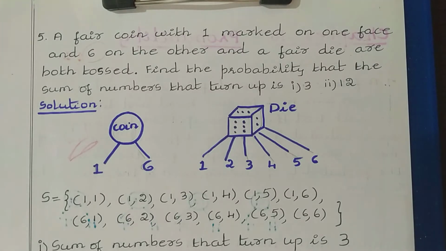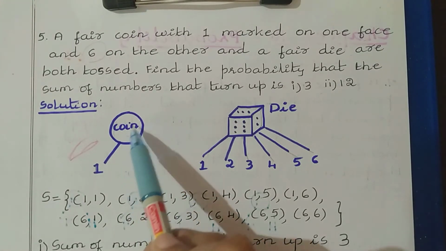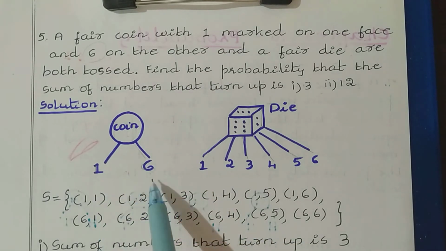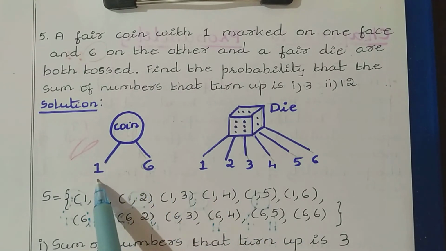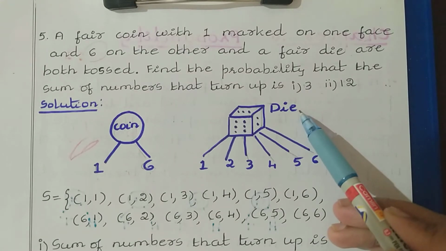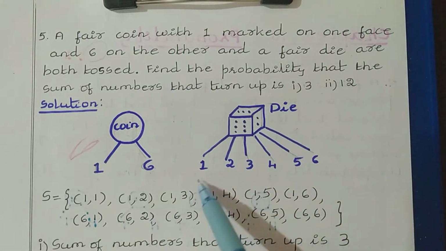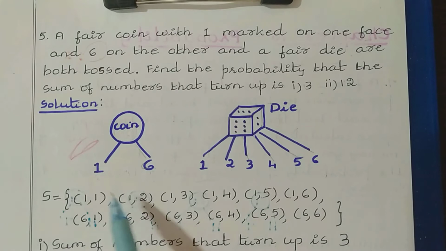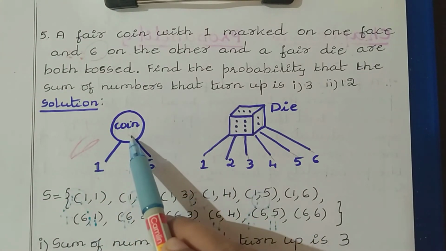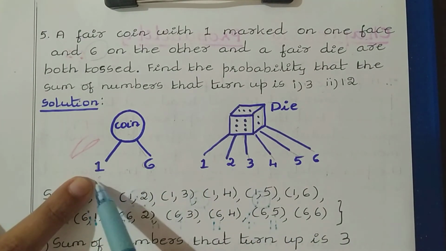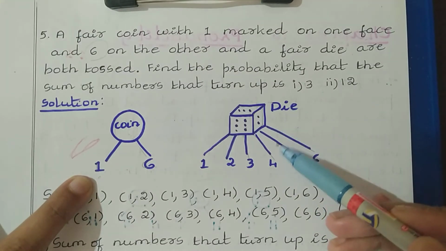Now first let us find the sample space. With respect to this coin we can have 1 or 6. If you get 1, then if you throw a die, with respect to this die you can have 6 possibilities. Let us say that when you toss the coin you got 1, and when you throw a die you got 1.